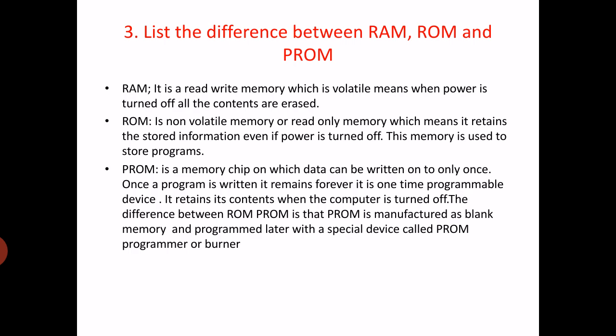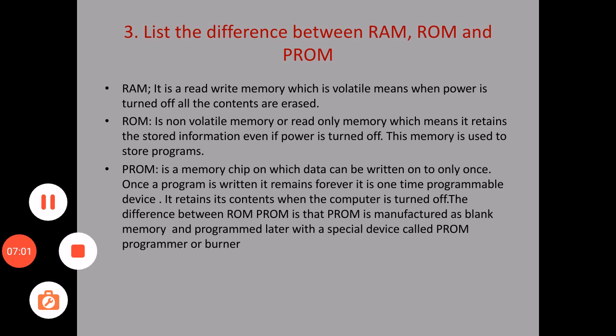And PROM is a programmable read only memory. It is a memory chip on which data can be written only once. Once a program is written, it remains forever. It is a one time programmable device. So it retains its contents when the computer is turned off also. The difference between ROM and PROM is that PROM is manufactured as blank memory and programmed later with a special device called a PROM programmer.